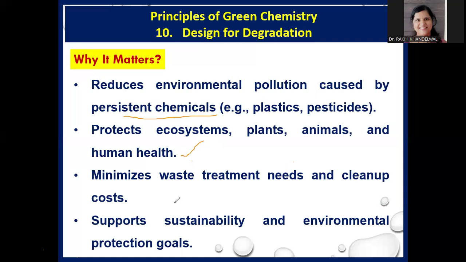It minimizes waste treatment needs and cleanup costs because it focuses on easily degradable chemical products. So the waste treatment needs are minimized, and it also supports sustainability and environmental protection goals. So these are the points through which we can understand why the 10th principle of green chemistry matters.